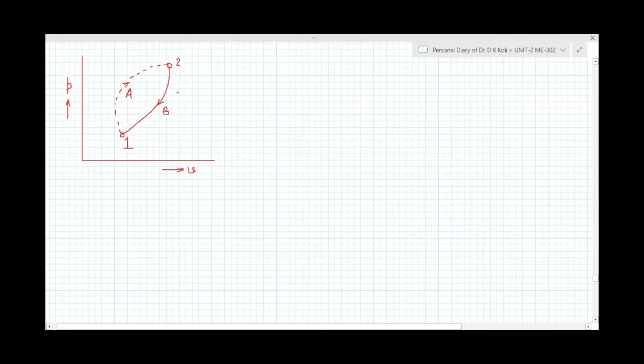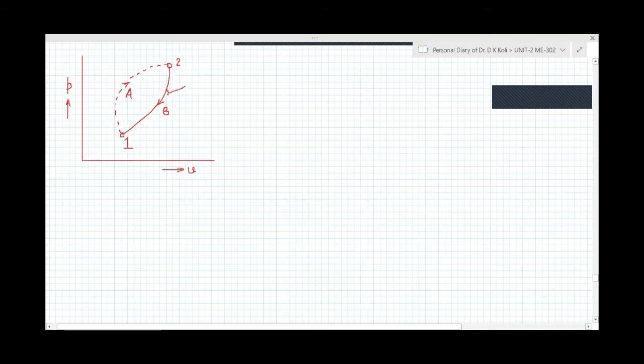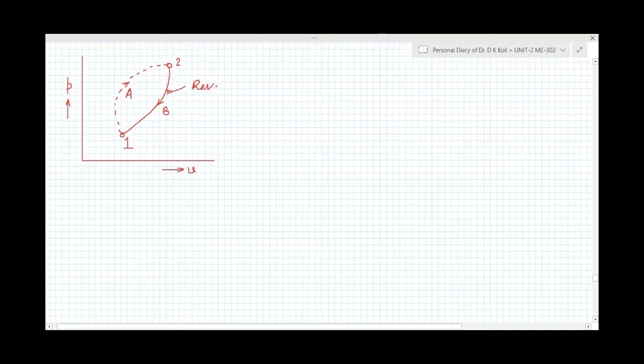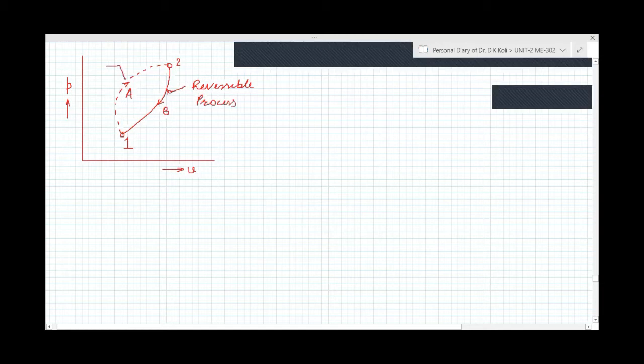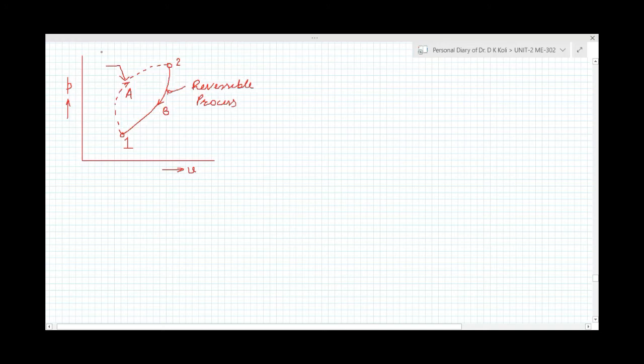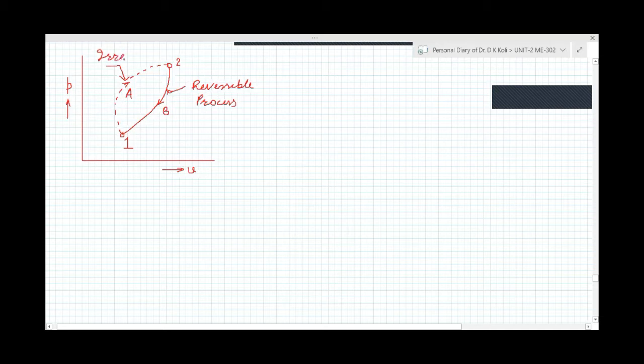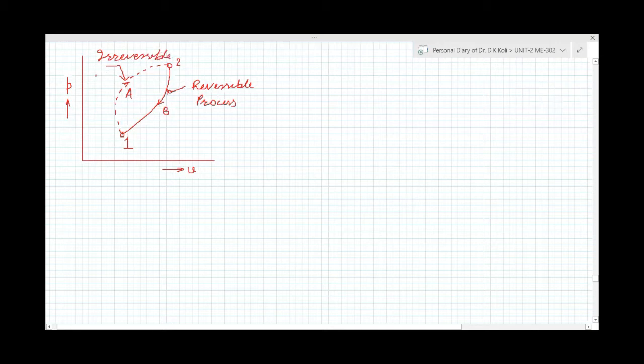So this process is a reversible process, and this process is an irreversible process.